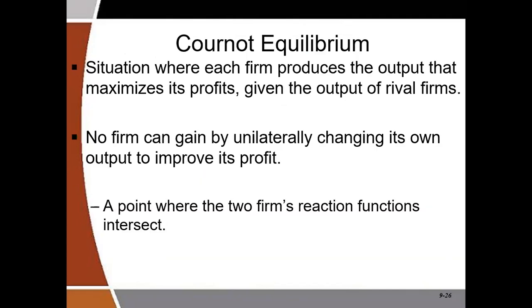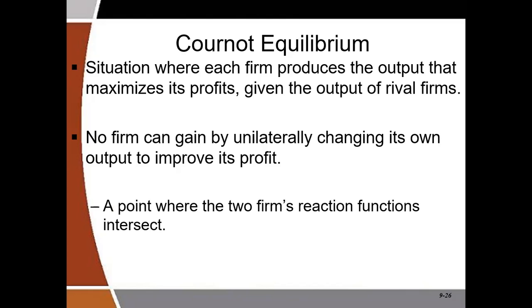Now, when do we achieve an equilibrium in a Cournot situation? Because the two firms are making simultaneous decisions, in other words, because firm A makes a decision of its output based on the fact that firm B will not change his, and firm B also makes output decisions based on the fact that firm A will not change his, it means that the two firms are making simultaneous decisions.